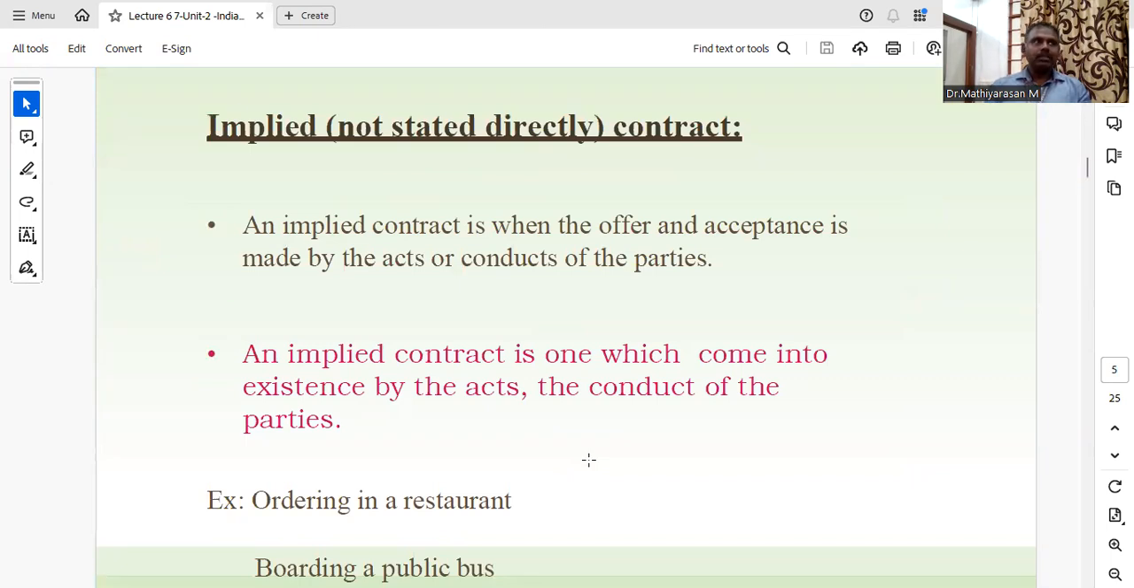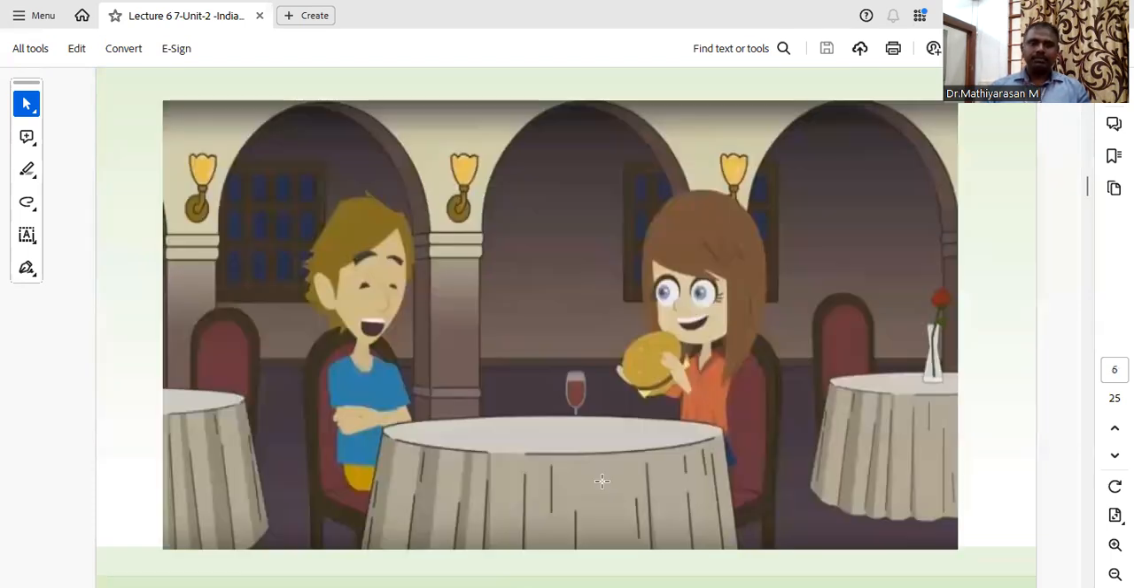Next one, implied contract. An implied contract is when the offer and acceptance is made by the act or conduct of the parties. An implied contract is one which comes into existence by the acts and the conduct of the parties. For example, ordering in a restaurant, boarding a public bus.